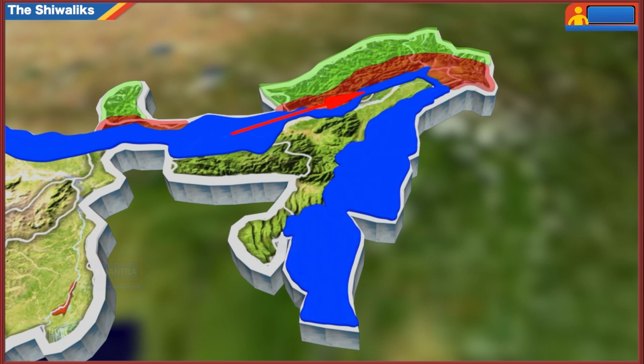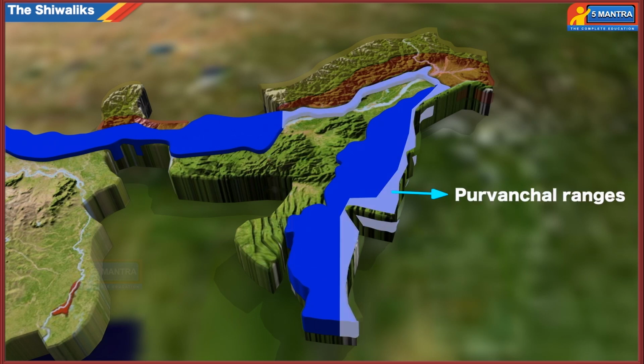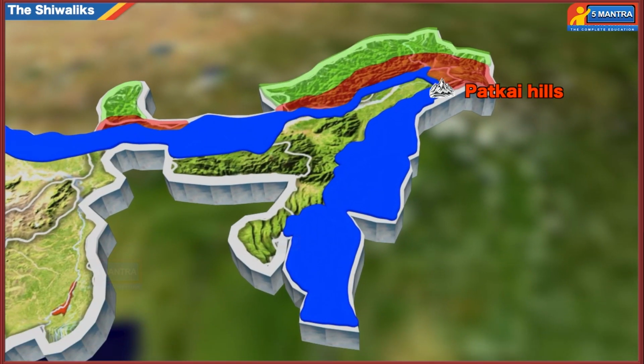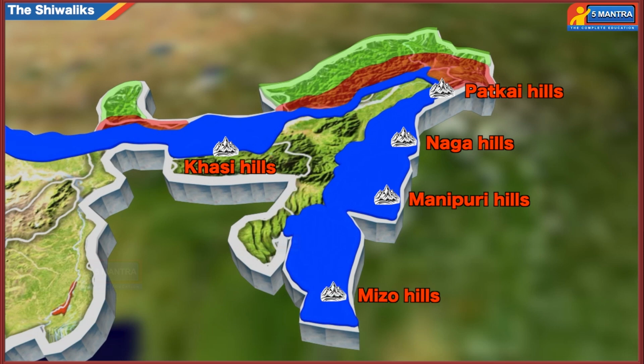These Himalayas take a hairpin bend towards south at Dihang Valley in Arunachal Pradesh and stretch through northeastern states. These ranges are called Purvanchal ranges and act as an eastern boundary for India. These are also called Patkai Hills, the Naga Hills, Manipuri Hills, Khasi Hills, and Mizo Hills in the respective regions.